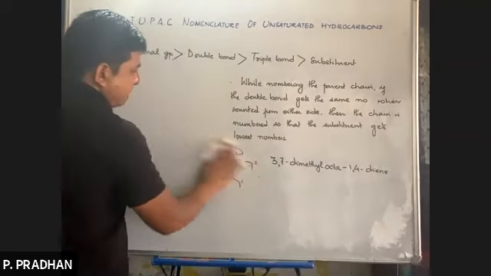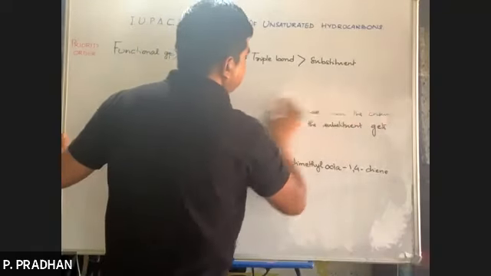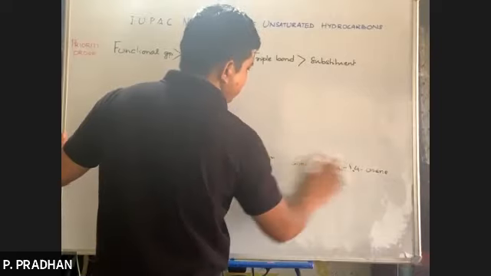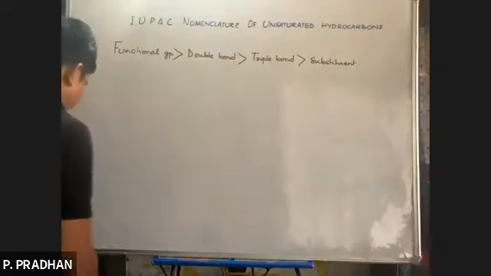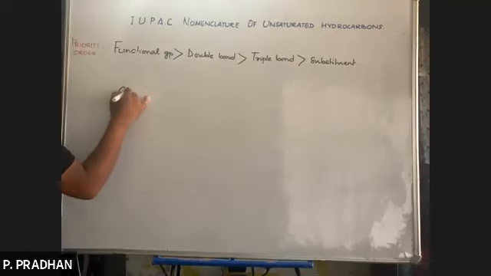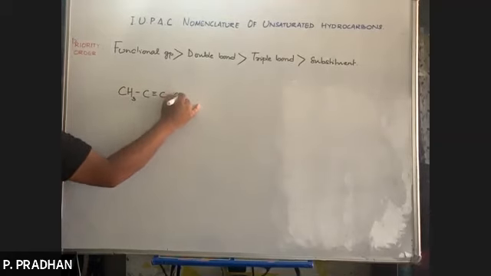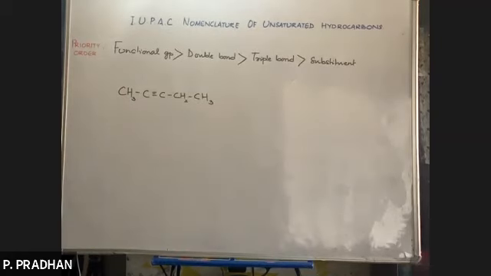Now, if there is a double bond and a triple bond, okay, fine. First, we'll start with some simple ones. So what is the IUPAC name of this compound?